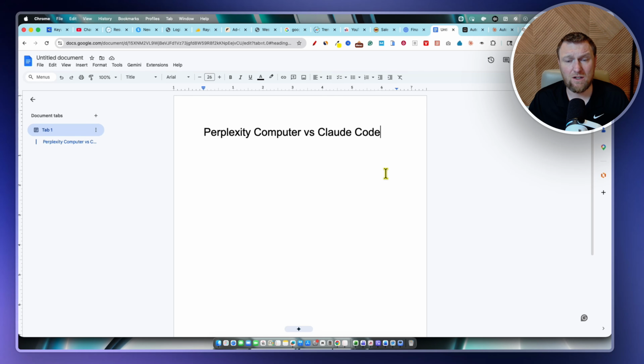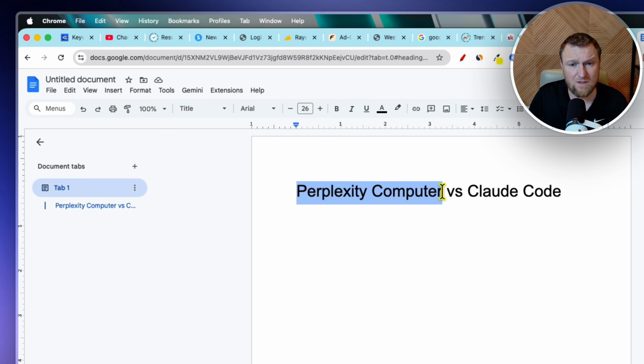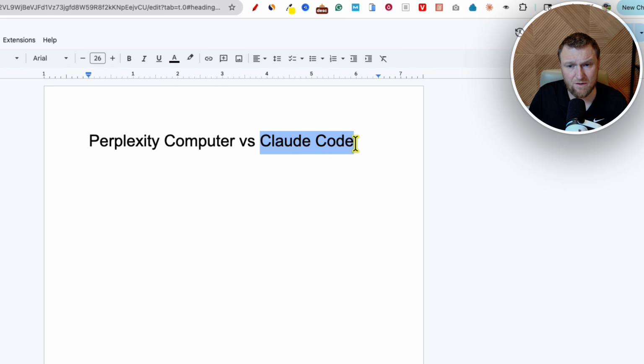So Perplexity is going to use Claude or Claude Code in order to get tasks done, but it doesn't actually have its own large language model. So very important. Now, I do think it's important to see, we will try to build a modern site using Perplexity. We'll try to build one with Claude Code.